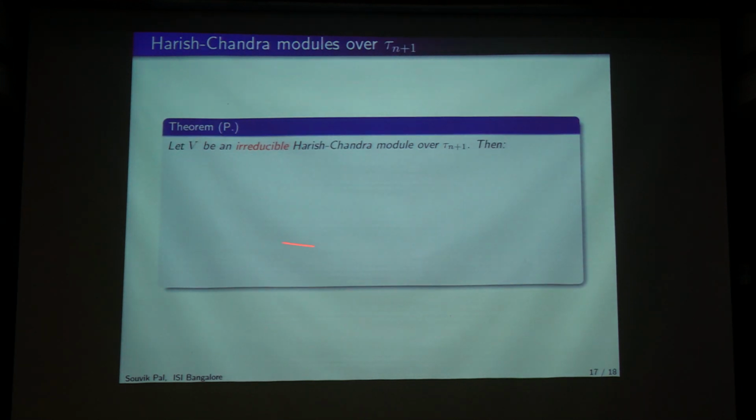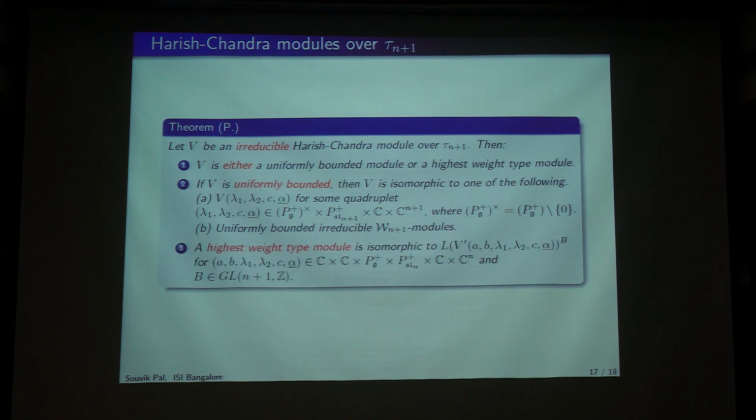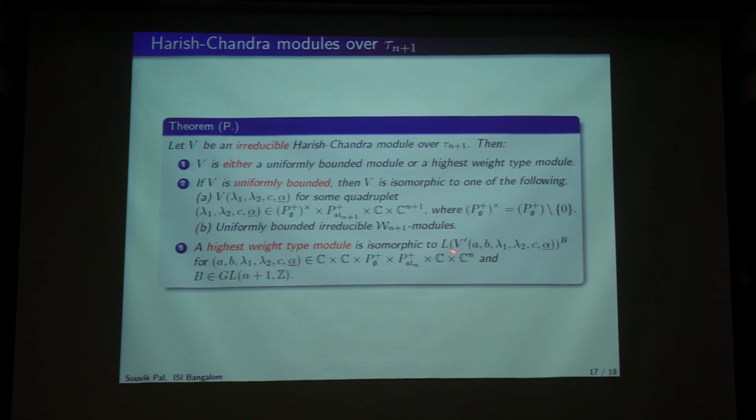So the specification is essentially complete in this case. The final results are: if you take an irreducible Harishchandra module over this full toroidal algebra, then it is either a uniformly bounded or highest weight type module. If it is uniformly bounded, then it is like the uniformly bounded modules that I described. Again, lambda 1 is non-zero, and the uniformly bounded modules over the Witt algebra, and the highest weight type module that I just described.